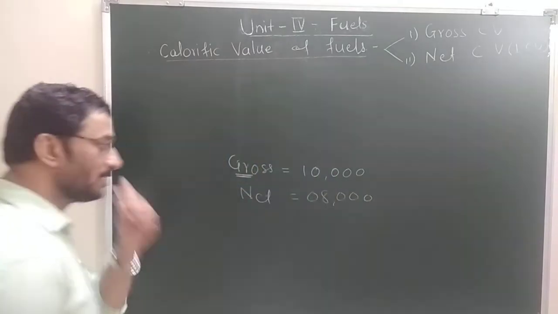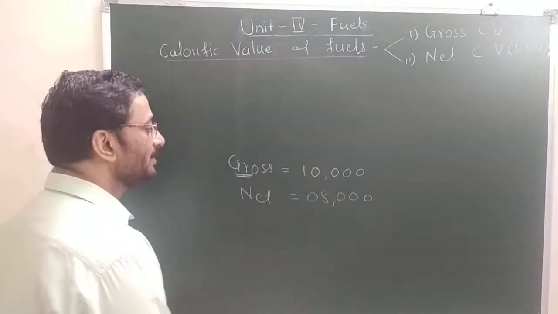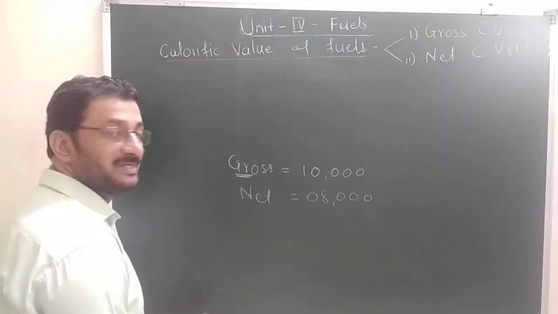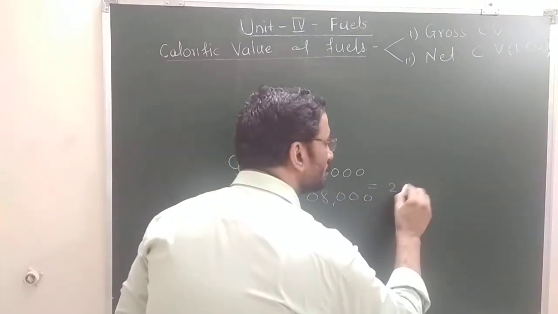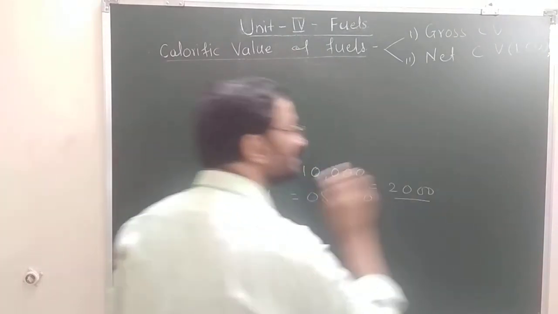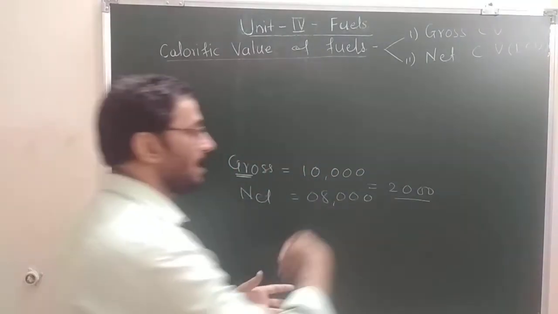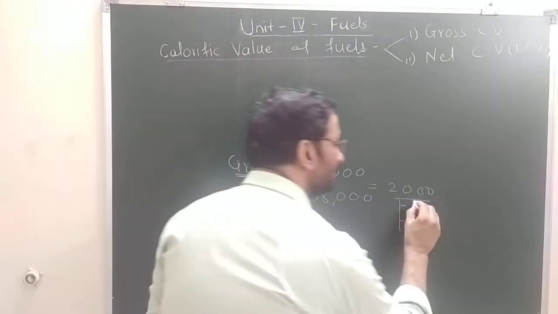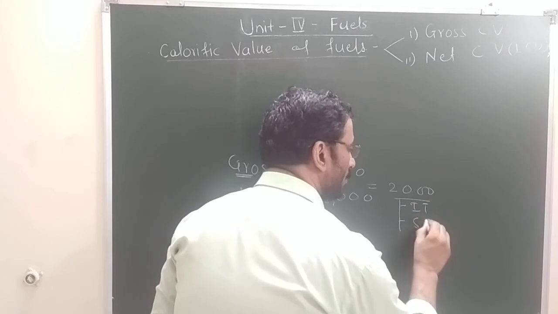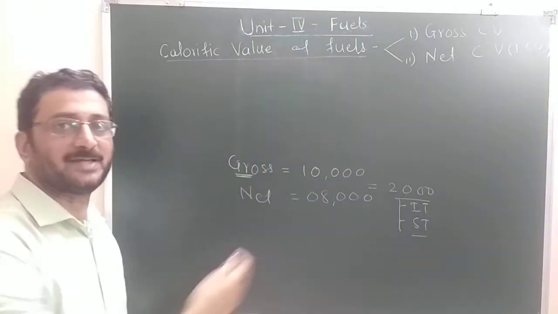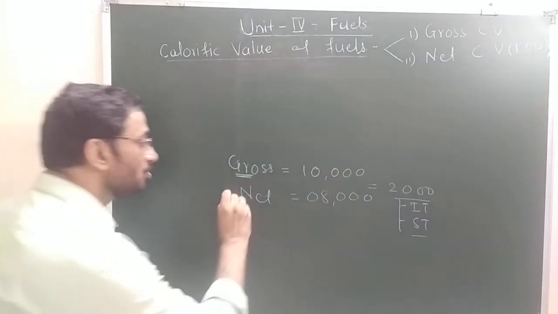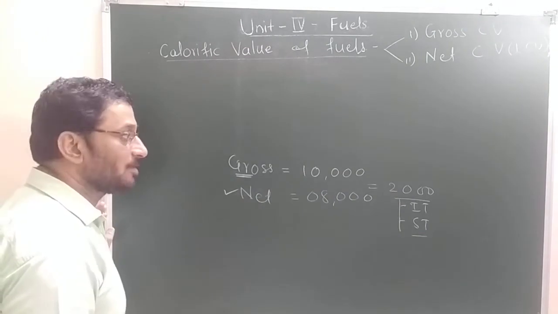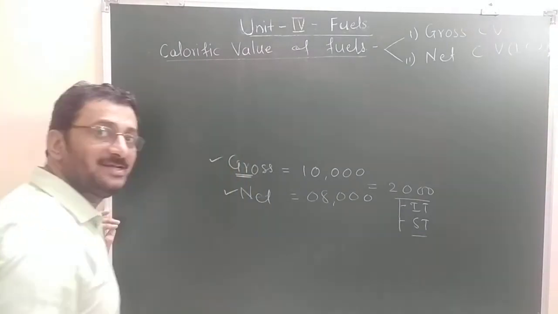Meaning there is a deduction of 2,000 rupees, which I have to give in the form of income tax, sales tax, and some other taxes, isn't it? So in actual hand I am getting 8,000, but on paper I am getting 10,000.